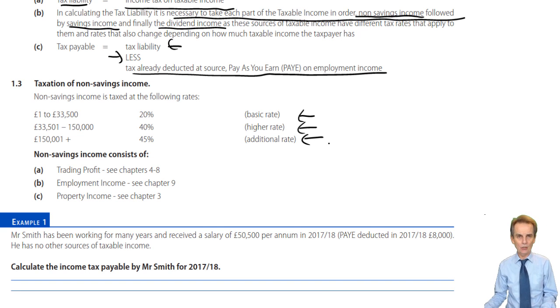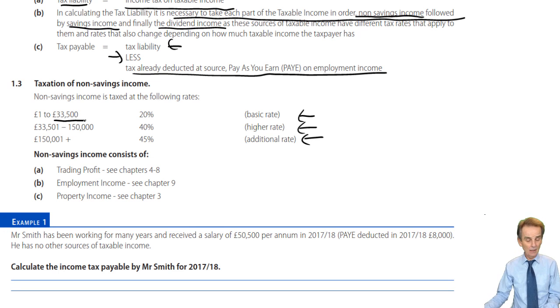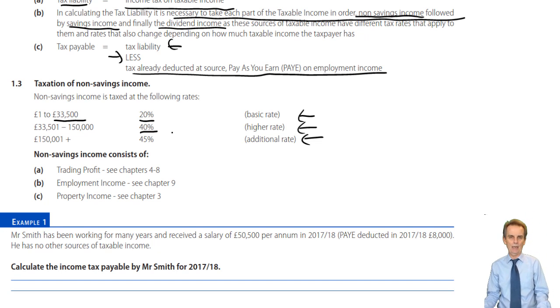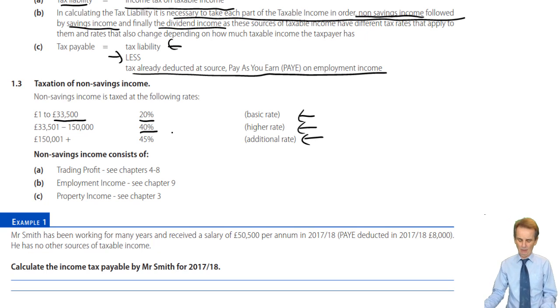And we have bands in relation to these levels of tax rates. The basic rate band goes up to a taxable income figure of £33,500. And the basic rate of tax that we pay is 20%. Go above £33,500 worth of taxable income and it gets a whole lot more serious, because the higher rate is twice the basic rate. It's 40% there, a significant amount of tax.